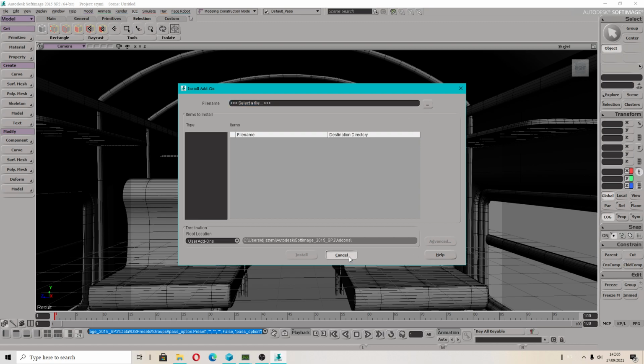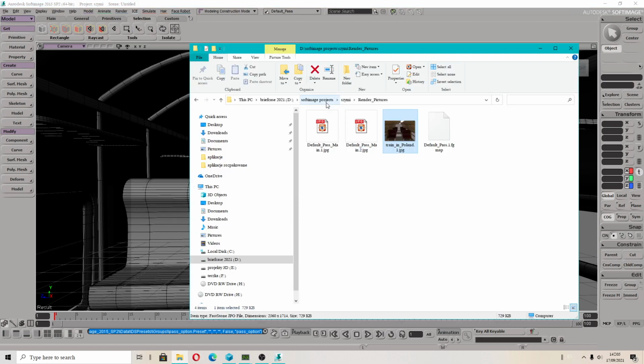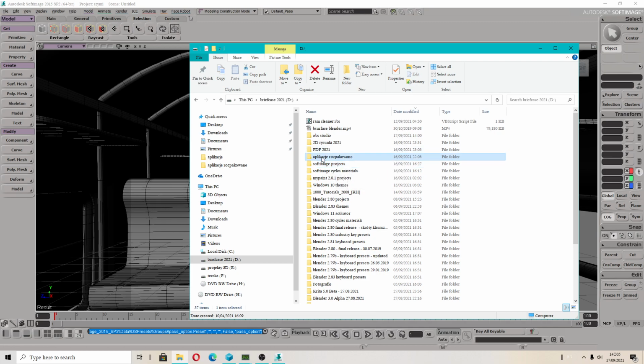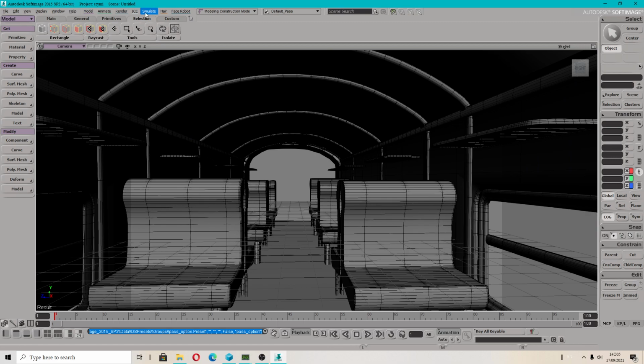Cycles render for Softimage. I wanted to show you this maybe later on, because this is a very quick render, current path.